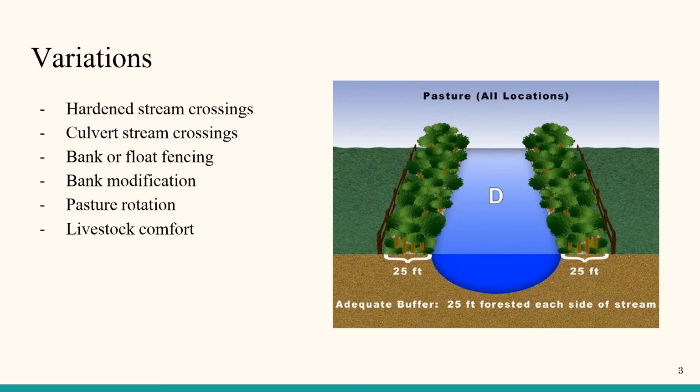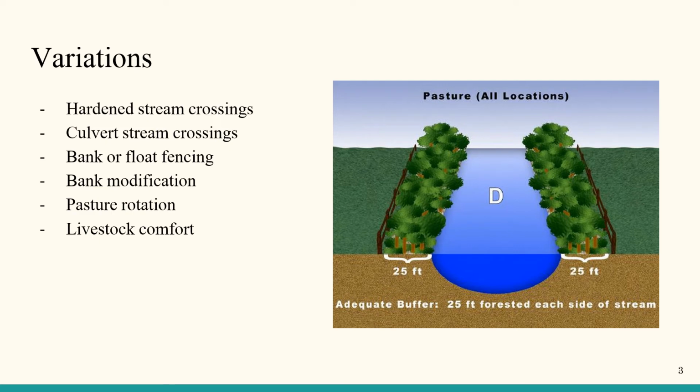There is bank or float fencing. This method either completely fences off the body of water so the livestock cannot reach it, or there is a floating fence allowing the livestock to only reach a portion of the water. This limits the number of livestock that can be in the water. It also protects some of the banks as well as some of the aquatic habitat.